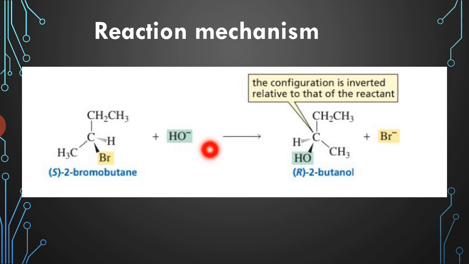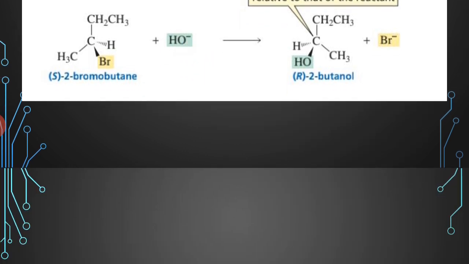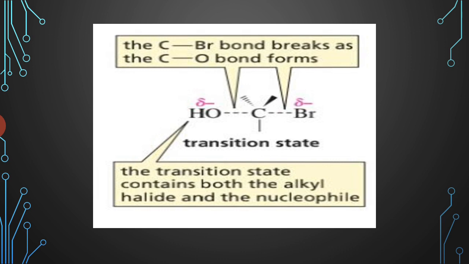Thus, the rate determining step involves both CH3Br and the hydroxide ion OH-. Okay, so imagine a stage where the C-Br bond is partly broken and the C-OH bond is partly formed. The negative charge is shared by both the incoming nucleophile, that is the hydroxide ion, and the leaving group, that is the bromide ion.